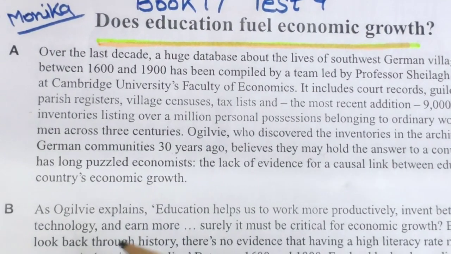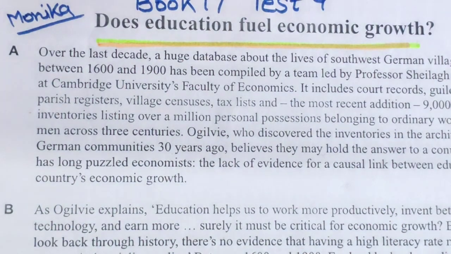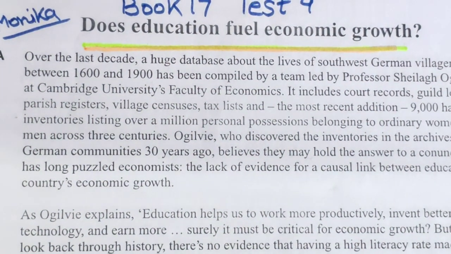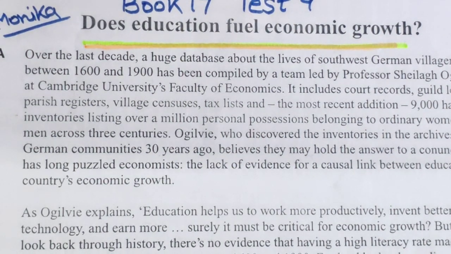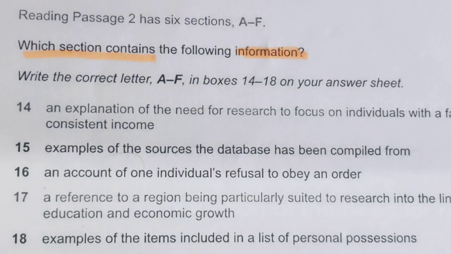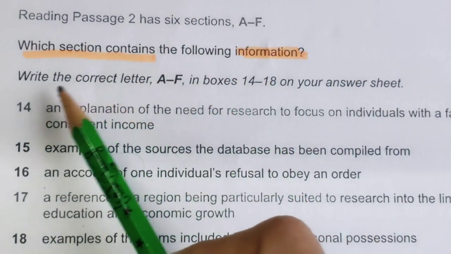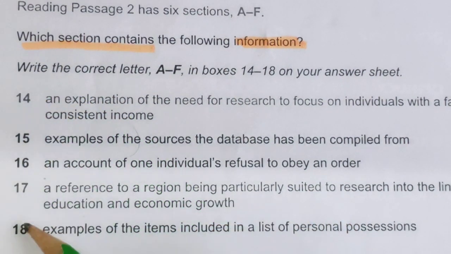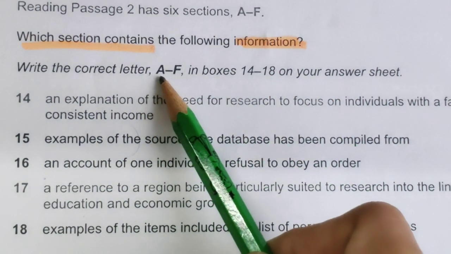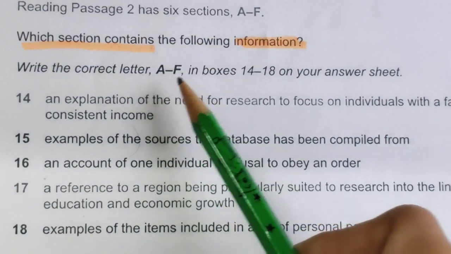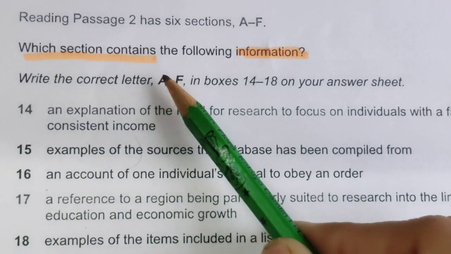So this reading has been divided into small paragraphs lettered A, B, C, D. Okay, and after looking at these paragraphs, now let's look at the types of questions we have. The first type of question we have here is "Which section contains the following information?" It means questions 14 to 18 are the information we have to find from these paragraphs, and in the answer sheet we have to write these alphabets, meaning from A to F any alphabet will come. So you need to understand the instructions also.